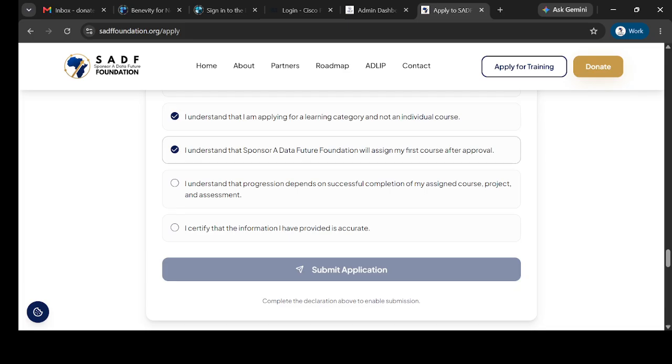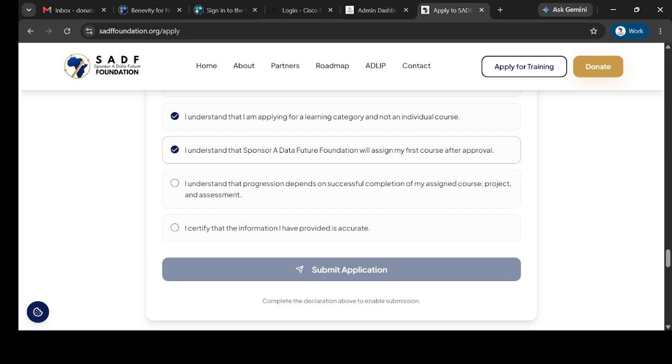So you get assigned to your first course, because in Sponsor Data Future, we believe that every learner should have a foundation course. So we have a foundation course for every learner, which is AI Fundamental, right? We have AI Fundamental Part 1 and Part 2. Every learner must go through that foundation course before they dive into their own designated course based on the category they selected.